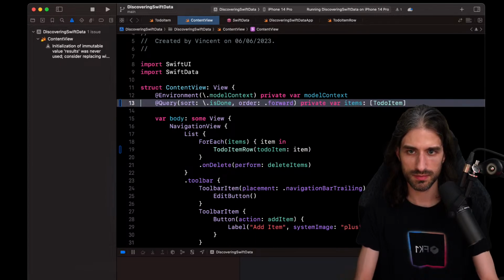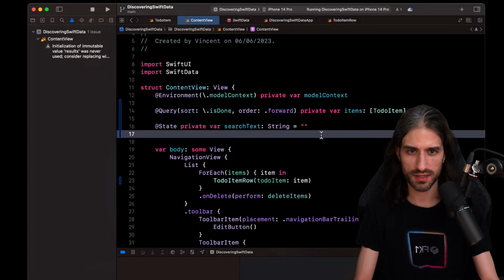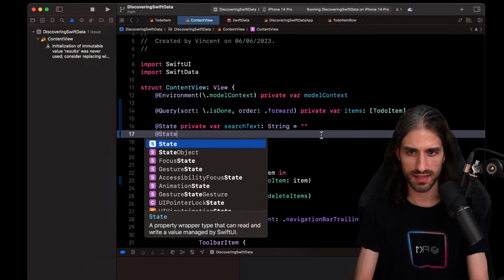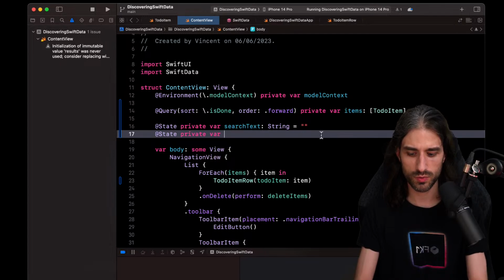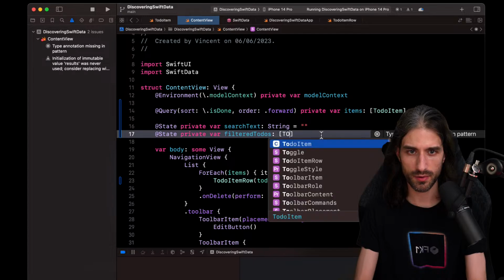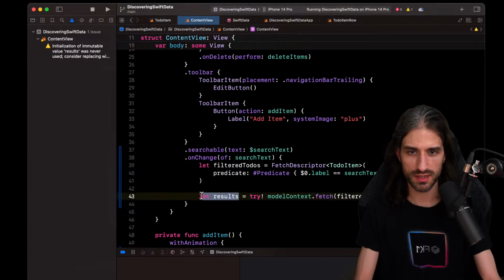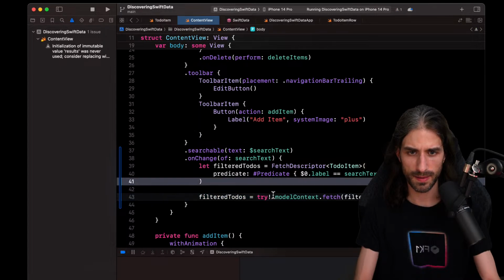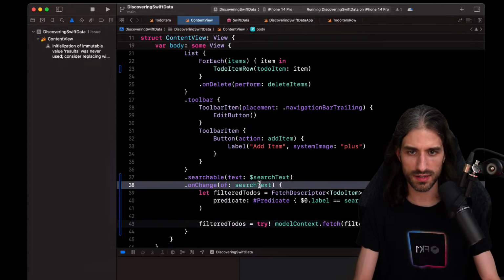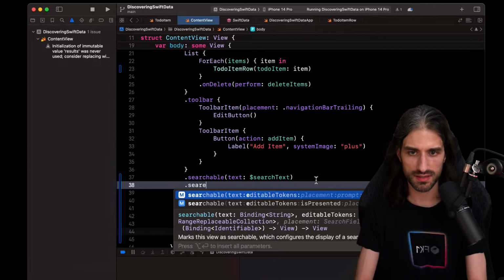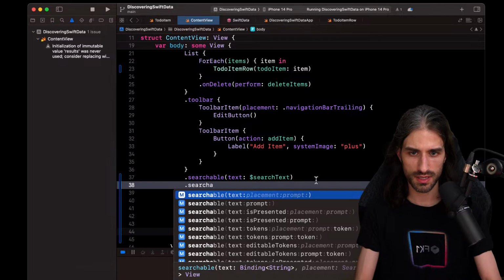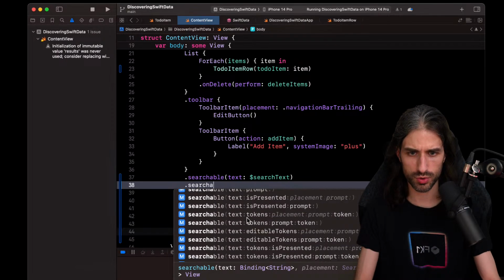So you know what? I'm going to bring a bit of order here. Another at state private var, which will be filtered to-dos, which will also be an array of to-do item with a default value of the empty array. This way here I can actually save this here. And one last thing, if I want to display this, I guess it's with the searchable. Do I have a modifier to show the result?